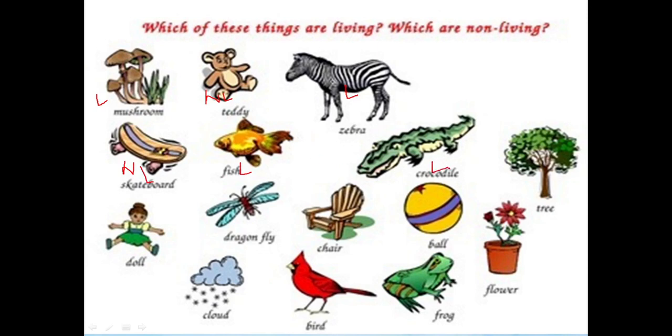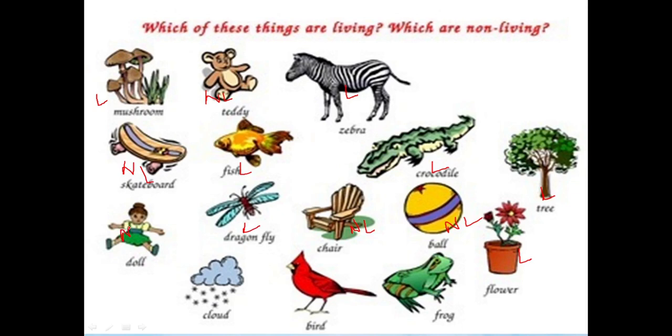Crocodile breathes through the lungs, living. Tree is living, it has stomata by which it breathes. Similarly, flower is living. Ball is non-living, although when we kick it, it moves from one place to another, but it can't grow, it can't breathe, so it is non-living. Chair is non-living. Dragonfly is living, it breathes.